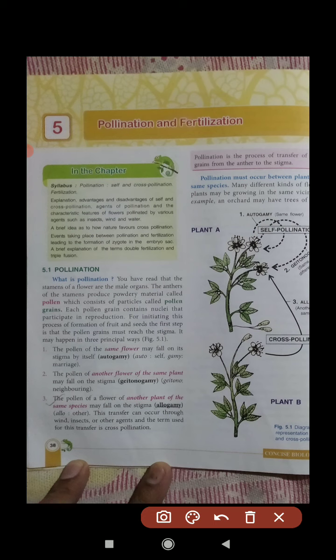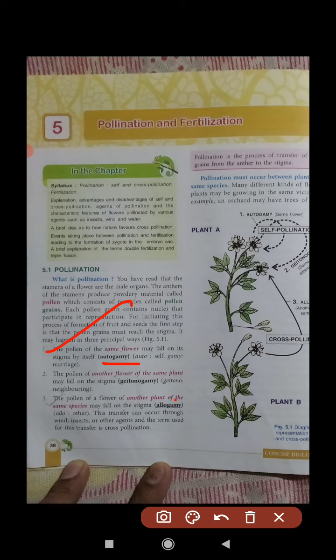If you read, students, you can understand that when pollination occurs in the same flower, it is known as autogamy. Students, after watching this lecture, I will provide my notes as an attachment. By watching that note, you will write in your copy. That will help you understand the chapter and how to prepare notes. So here I just made the explanation about pollination.